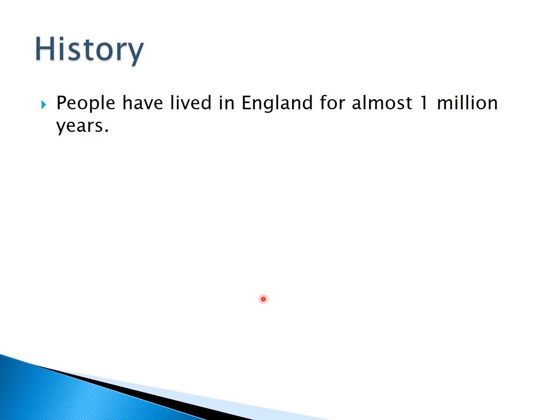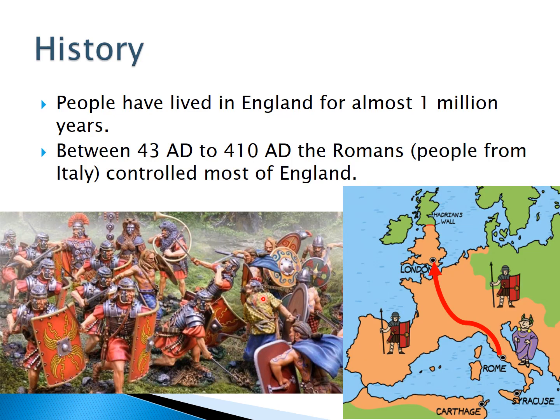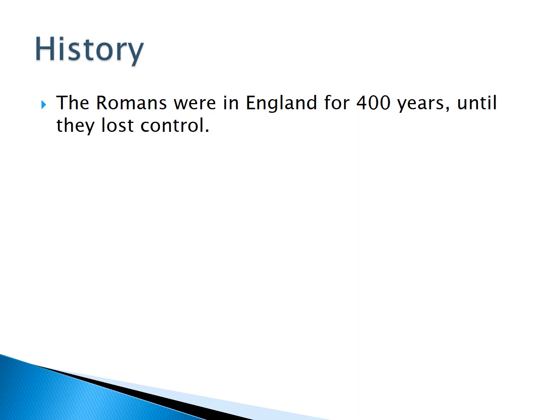History. The history of England. People have lived in England for almost 1 million years. Between 43 AD to 410 AD, the Romans controlled most of England. The Romans came from Italy and were in England for 400 years until they lost control.